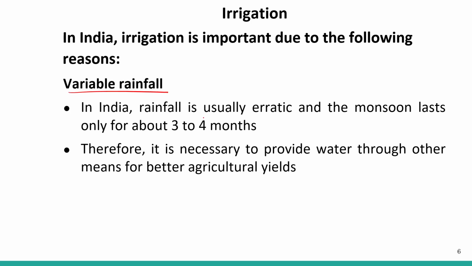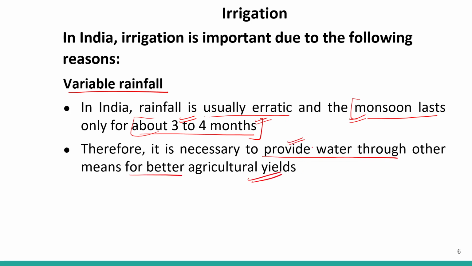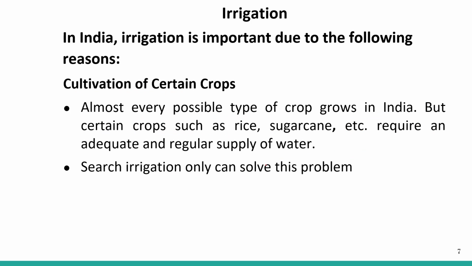Variable rainfall. In India, rainfall is usually erratic and the monsoon lasts only for about 3 to 4 months. So we have a very limited period of rainfall, in the monsoon season, right? And that lasts just 3 to 4 months. Therefore, it is necessary to provide water through other means for better agriculture yield. So we must provide water to our agricultural field by some other ways, right? To get a proper agricultural yield.